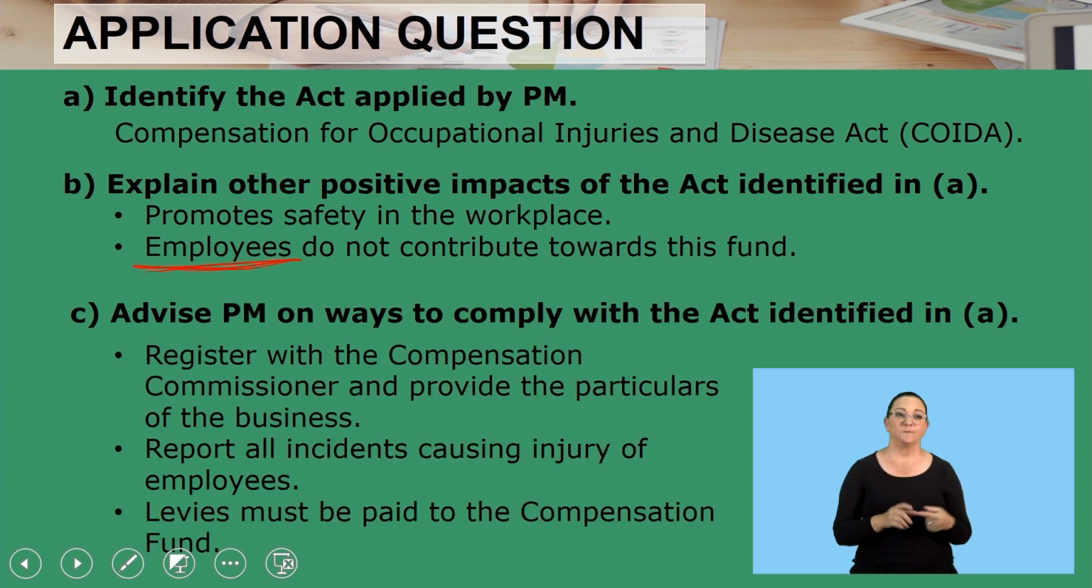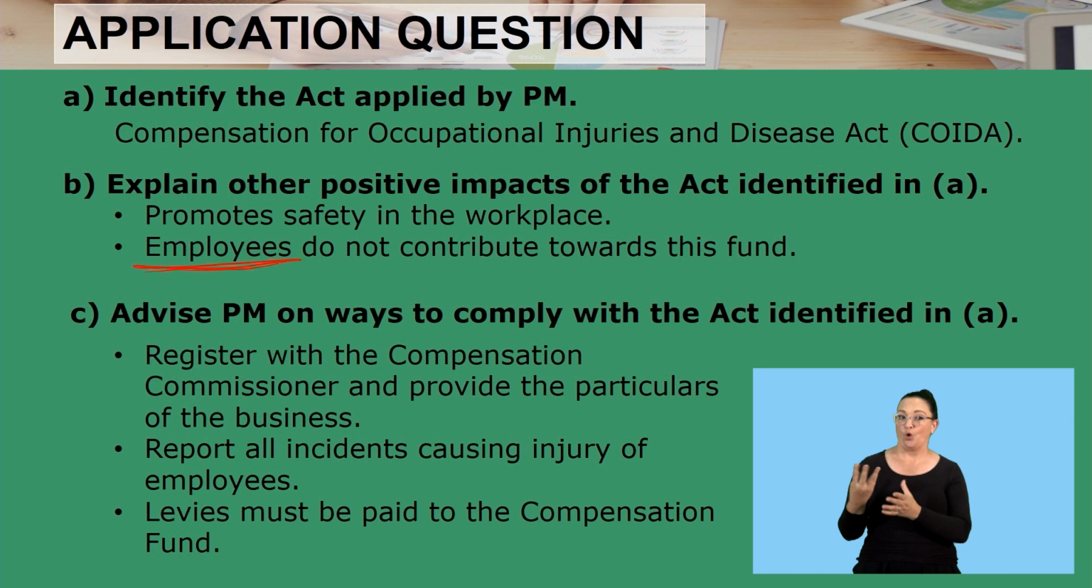So what can we do? We can register with the Compensation Commissioner and provide the particulars of the business. That is the first thing we can do. The second thing is to report all the accidents that are causing injuries to employees. That needs to be done so that they can be compensated and thorough investigations can take place. Then lastly, levies must be paid to the compensation fund. I hope you understood everything because I understand and I had fun teaching all this.